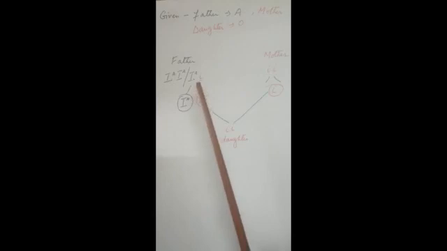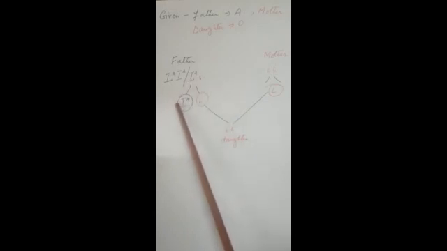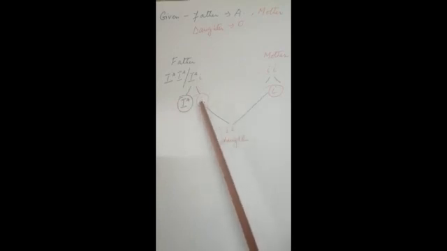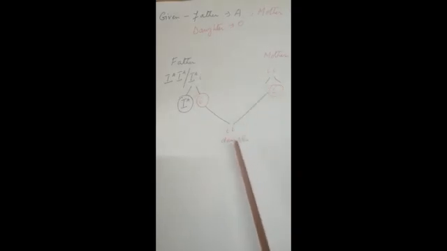Hence, the father has to be heterozygous A kind. Okay, father being heterozygous A will produce two kinds of gametes. It will be this gamete with the small i that is going to fertilize the egg. As a result, their daughter will also have blood group O.